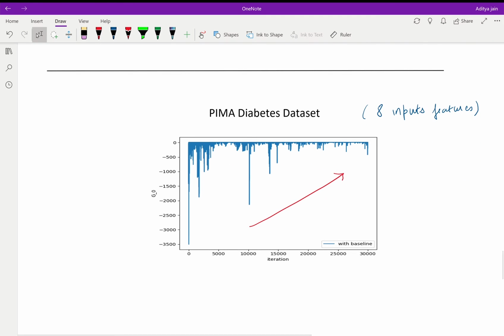Finally, we looked at a more complex data set of PIMA diabetes with 8 input features. As we can see, as the number of iterations increase, the reward increases as well, meaning that we are able to find a counterfactual in a faster manner.